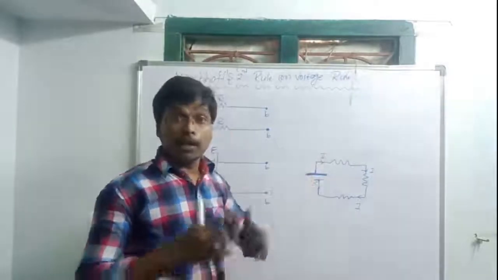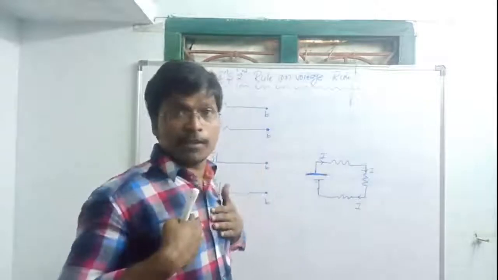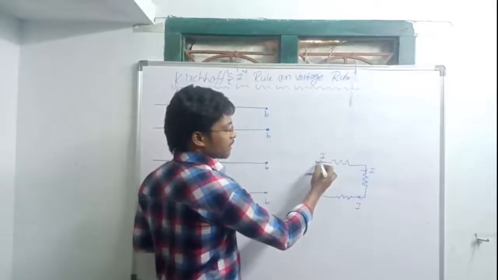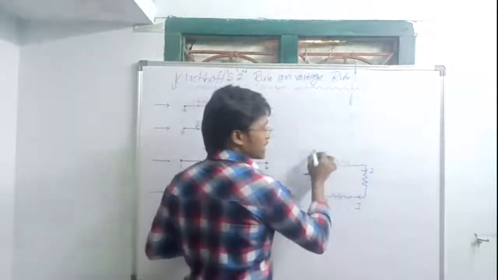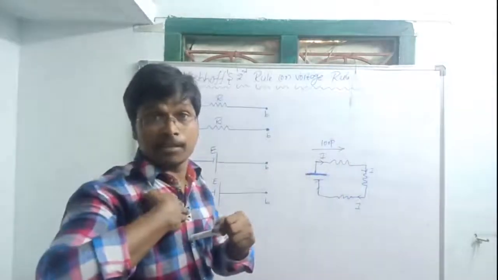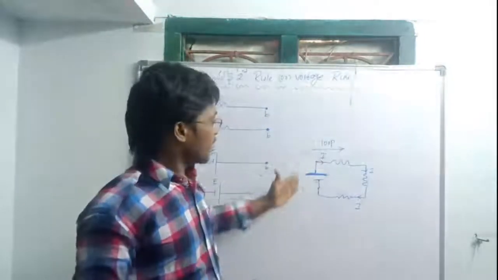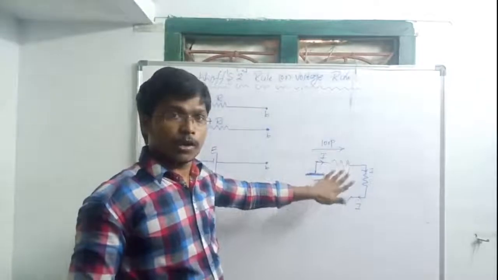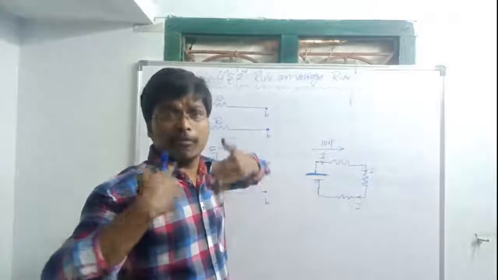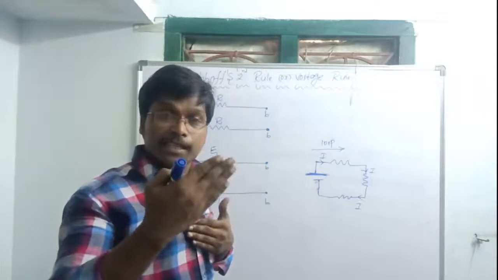This is the loop. Loop direction is our choice, our wish. Suppose I start here and go in this direction; this is my direction, the loop direction. Loop direction is our consideration. The current direction is already there in that circuit, so we can't change it, but the loop direction is nothing but our direction.